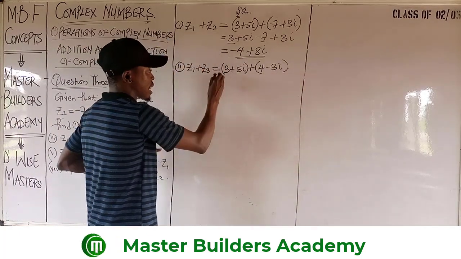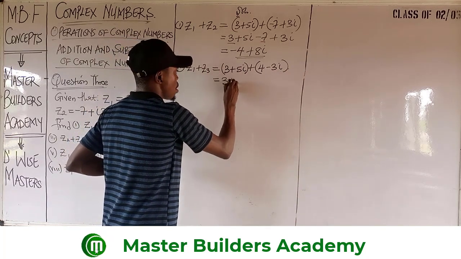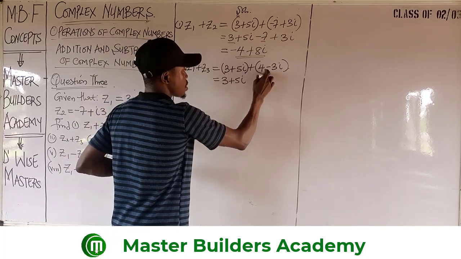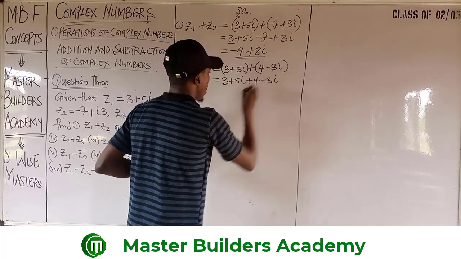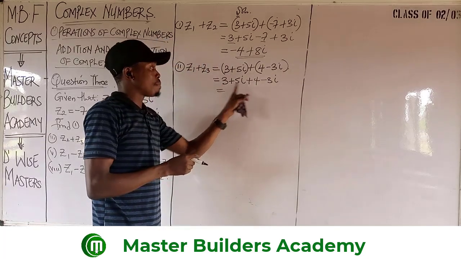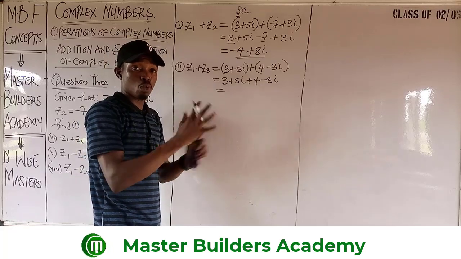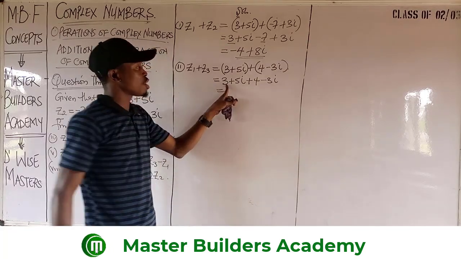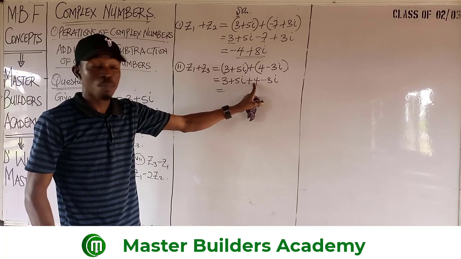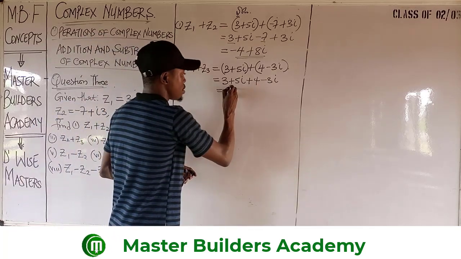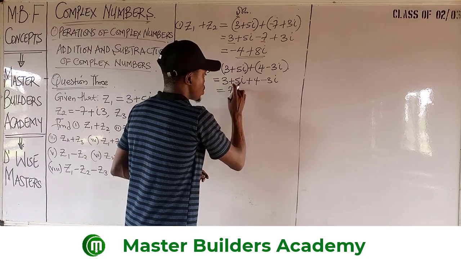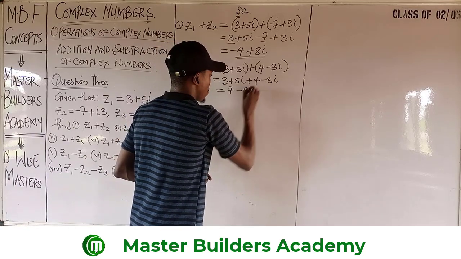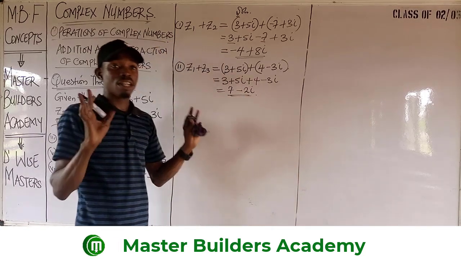Again, we clear up the bracket. This will give us 3 plus 5i, plus times this guy will give us 4, plus times this will give us minus 3i. All we need to do again is to add imaginary to imaginary, then add real to real. So in this case, the first real number is 3 and the next is plus 4. So 3 plus 4 will give us 7. And then 5 minus 3 will give us minus 2i. This is just the answer to this question.